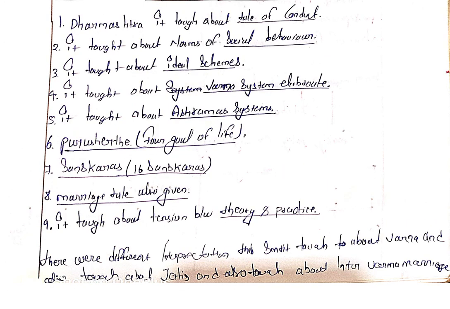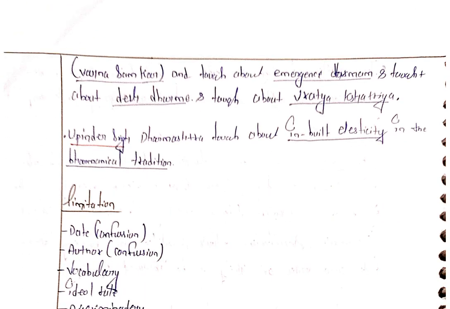Remembering this: first is rules of conduct, second social behavior, third ideal scheme, fourth Varna system elaborated, fifth ashram system, sixth four goals of life. Four goals of life means the ashrams: brahmacharya, grihastha, vanaprastha, sannyasa, and 16 sanskaras, with marriage also given in practice. Varna Sankara, and also emergency dharma, Apad Dharma, and the Pratiloma, Kshatriya.